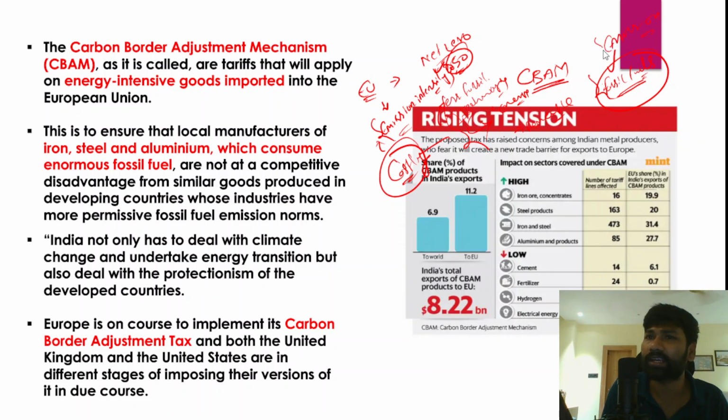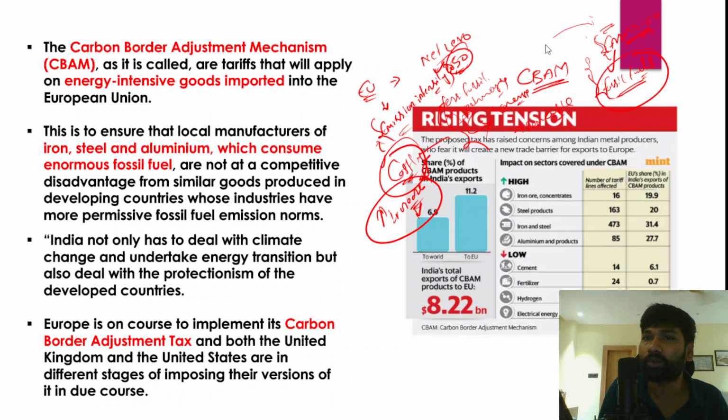In countries like India, there are no such strong emission norms, because the Paris climate deal already provided us some sort of leverage. Because of the heavy costs in the European Union, companies would increase the prices of the goods manufactured by these industries. But on the other hand, there are no such restrictions in India because of the Paris climate deal, so the goods would be cheaper compared to European Union goods.